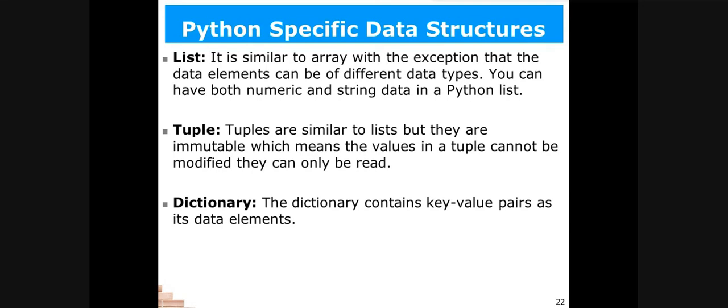So the last data structure that is the topic of today is dictionary. A dictionary contains key value pairs as its data elements. Key value pair means one is the key, one is the value. The values are stored in a paired manner. The data element is the value, and the key is the index of that particular value, the location of that value. So in a dictionary, the values are stored in pairs of key and value. We will see how to work with this dictionary in the next slide.